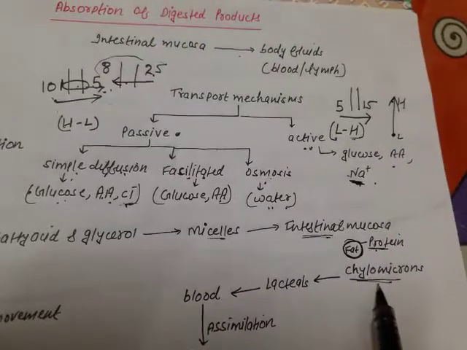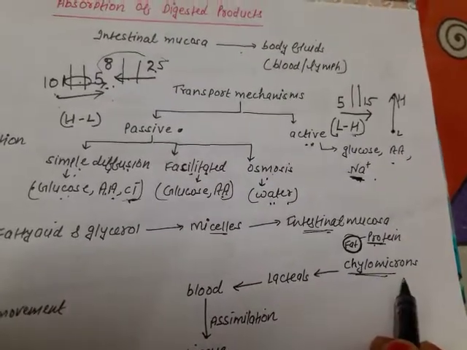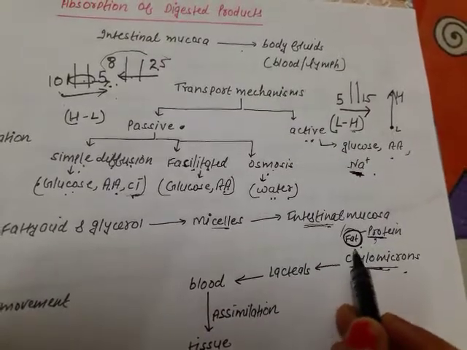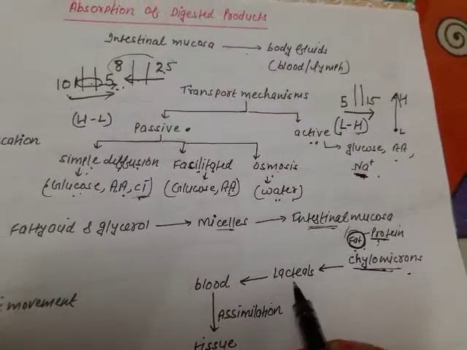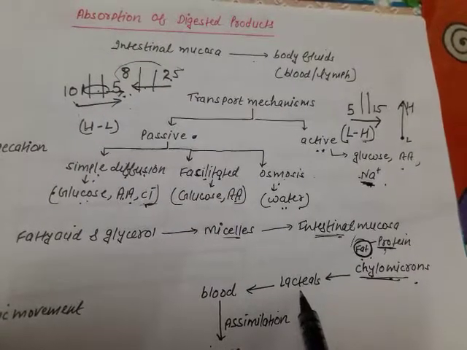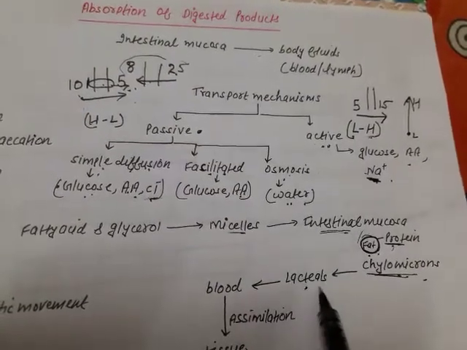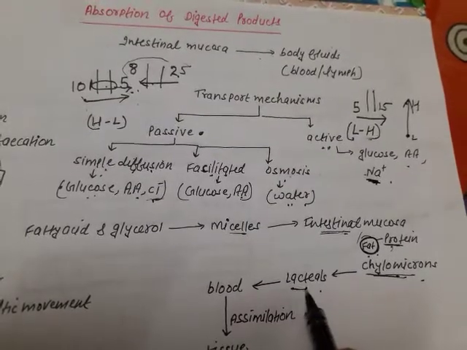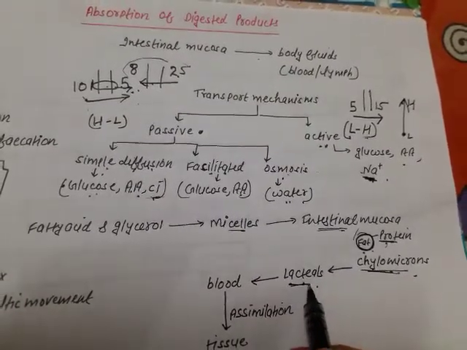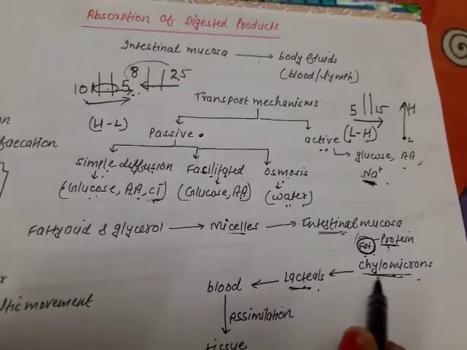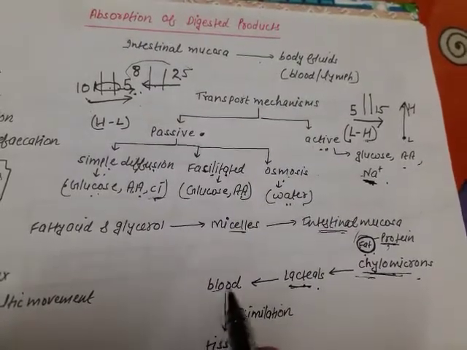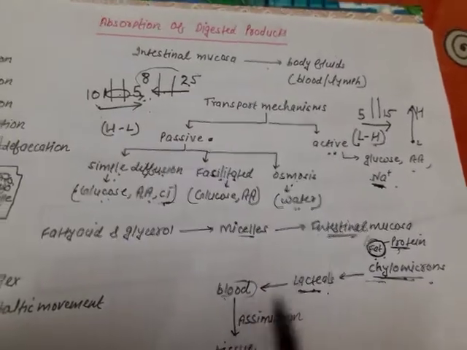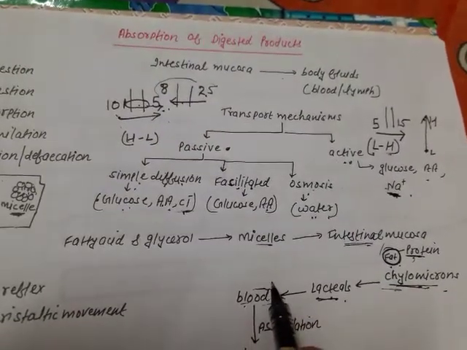Then these chylomicrons will get passed into the lacteals. Lacteals are the lymph vessels present in the intestine. Then the lacteals will pass these into the bloodstream, where they will get absorbed. Fine. So this was the process of absorption.